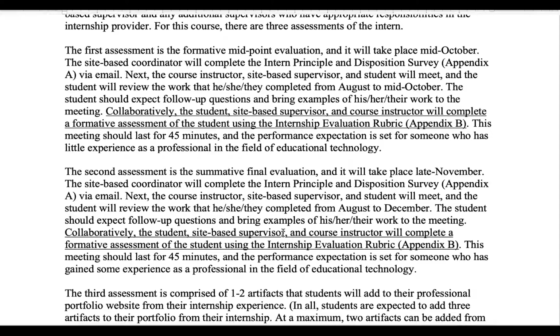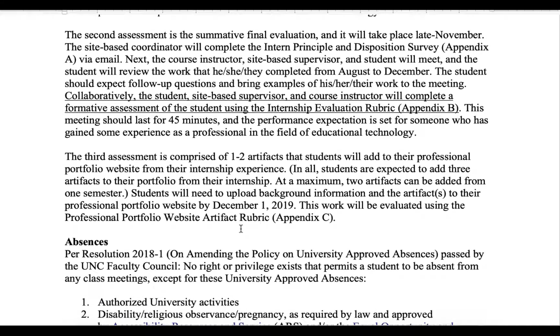Now, it is my expectation that when comparing the formative evaluation that's going to take place here to the summative evaluation, we'll be able to really see some different growth and to see how you've progressed in the projects that you're working on here that are hopefully nearing completion or have been completed by here. So that's the idea. Now, the third assessment, which I shared before, is I want you to actually produce 1